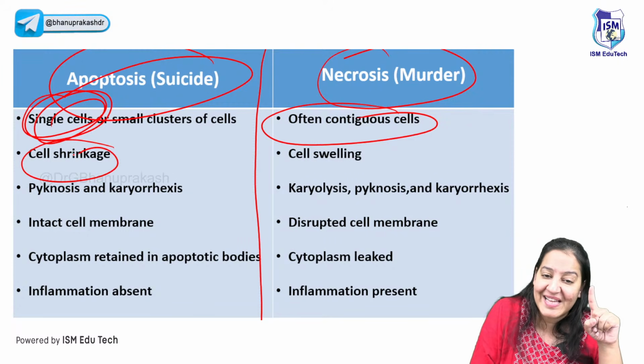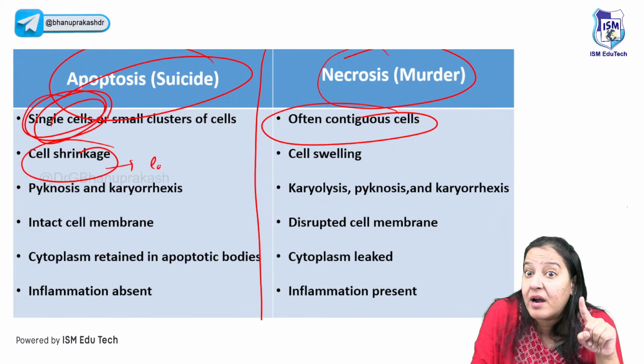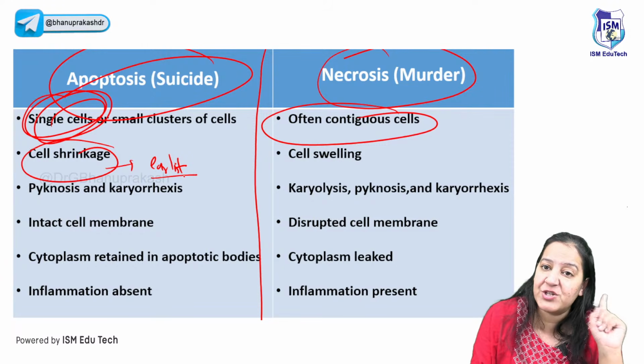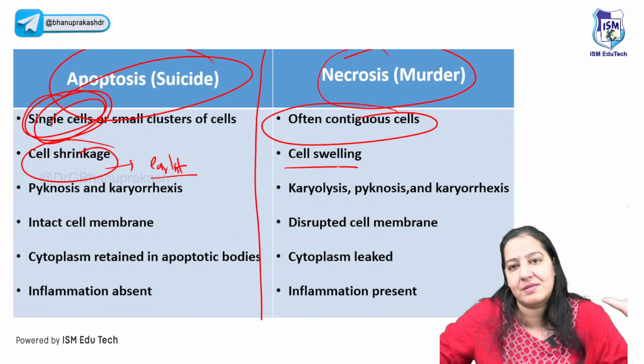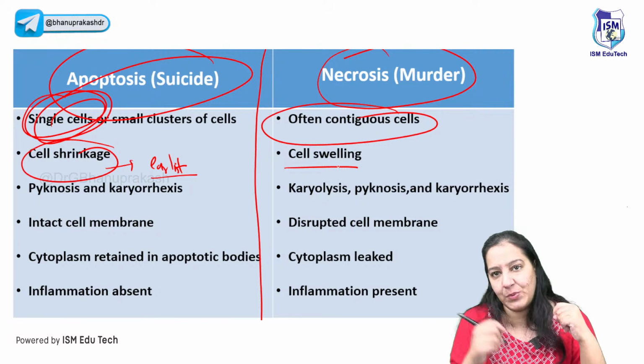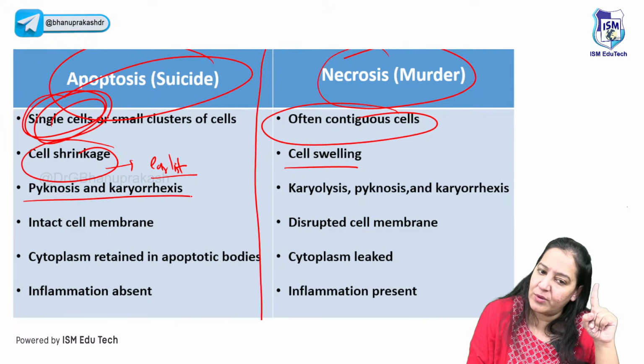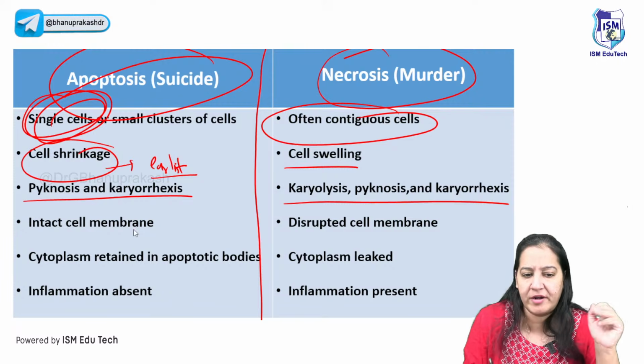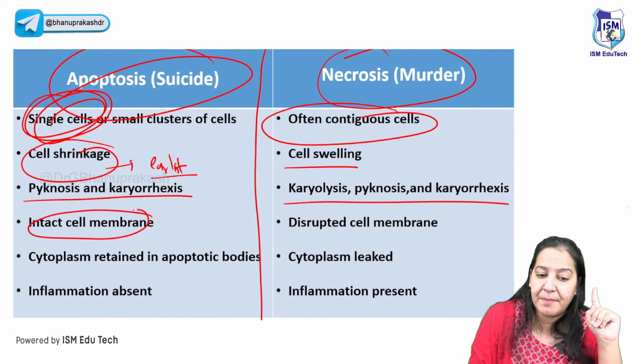In apoptosis, the cell shrinks. Cell shrinkage was the earliest sign. I told you, I showed you the diagram also. So it is cell shrinkage, but in necrosis, the cell swells. Here cell shrinkage, here cell swells. In apoptosis, the nucleus shows pyknosis, karyorrhexis, and in necrosis also, it's pyknosis, karyorrhexis. It's the same, not different. But in apoptosis, the cell membrane is intact.